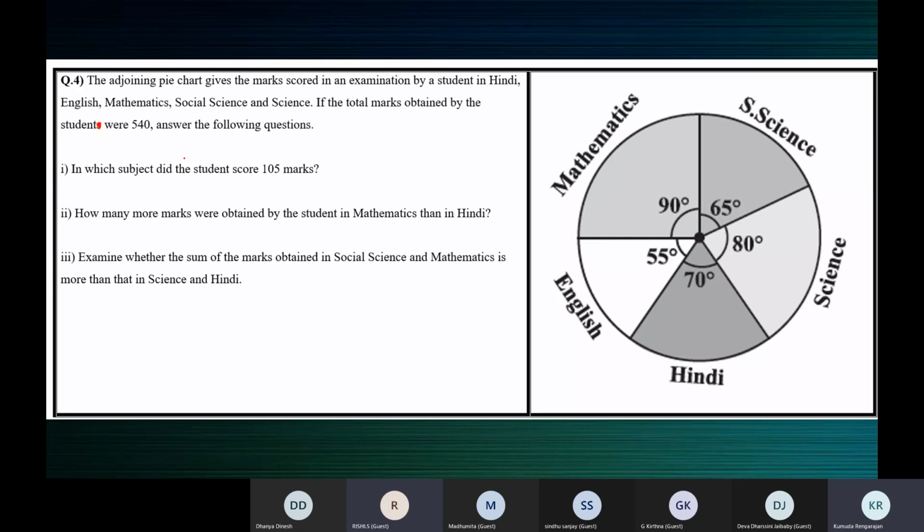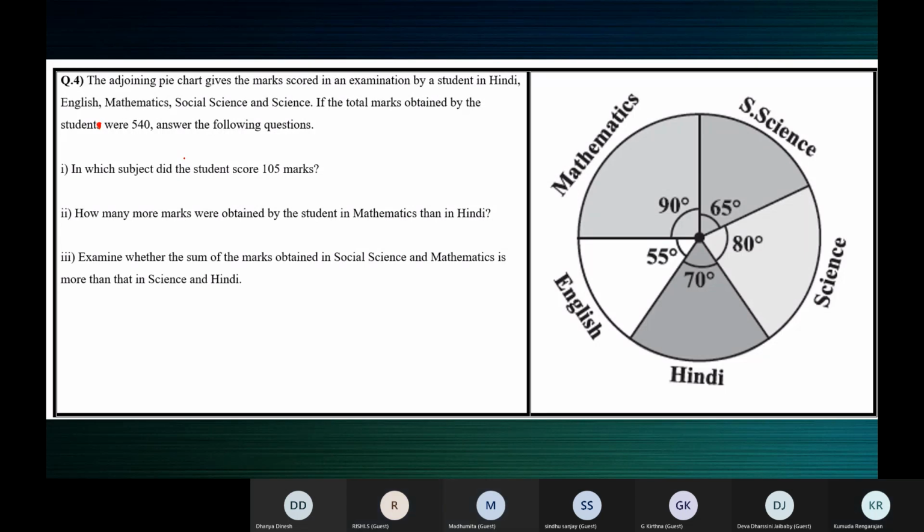Total marks, ma'am. Total marks obtained by the student is 540. The pie chart shows the division of the sectors, how much the student has gotten in the different subjects. Ma'am, one sector represents the marks scored by the student in one subject.